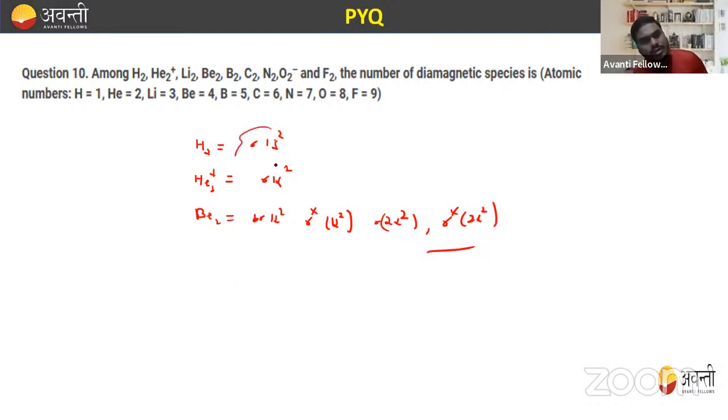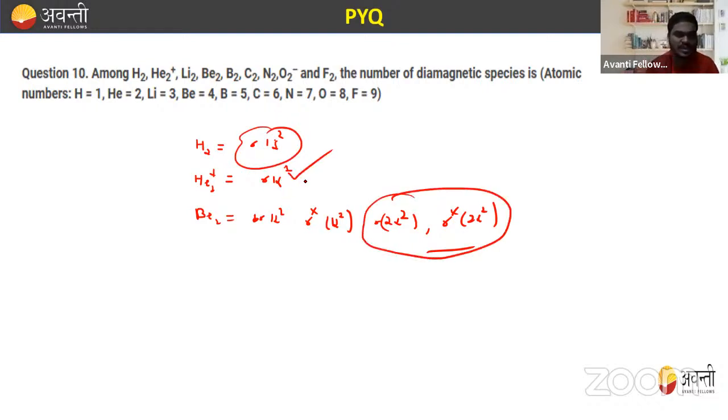So those having all paired electrons are diamagnetic. Those having unpaired electrons are called paramagnetic. So if you draw, you'll find that helium 2 plus and boron 2 are paramagnetic, and similarly oxygen 2 negative, which you'll discuss later on. In all other species the electrons are paired. So H2, Li2, Be2, C2, N2 are diamagnetic species.